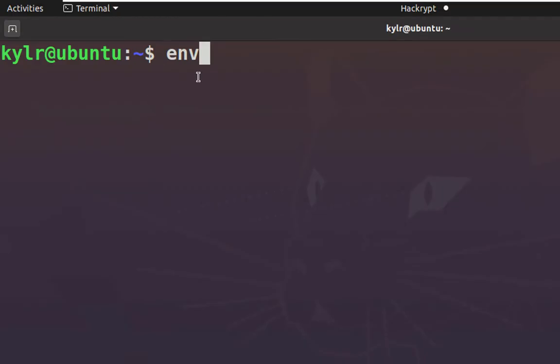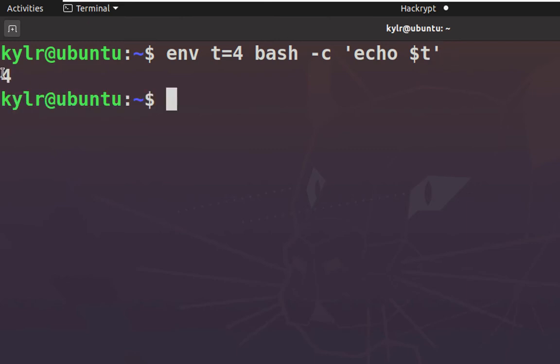We can also use env to create a modified environment where we can create a temporary environment variable and along with it execute some command like this. Here we have created a temporary environment variable t with a value 4 and, using a bash subshell, executed this command to echo the value of t. Here you can see the value of t is printed.